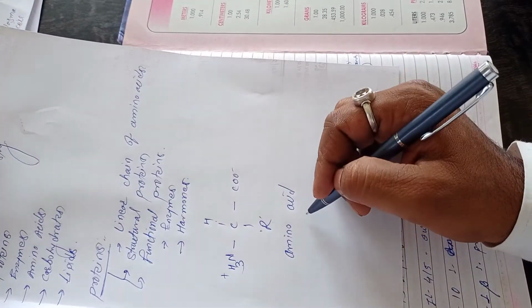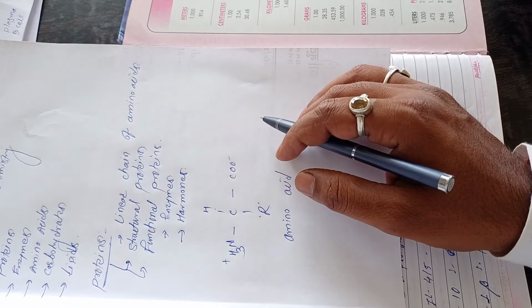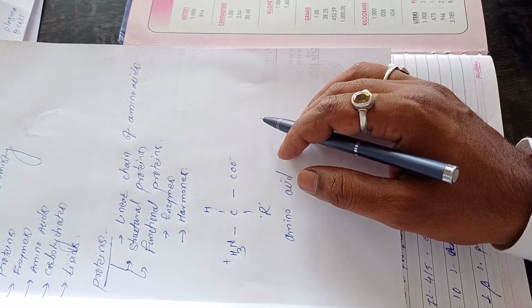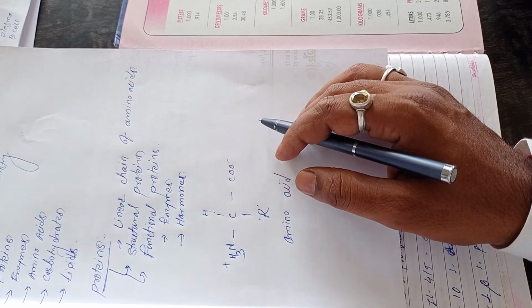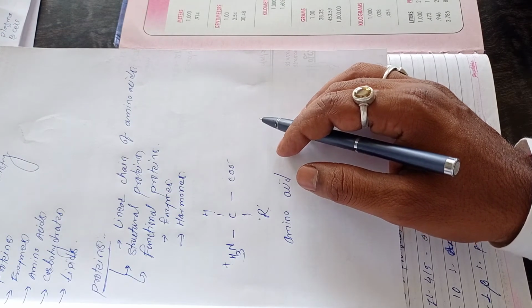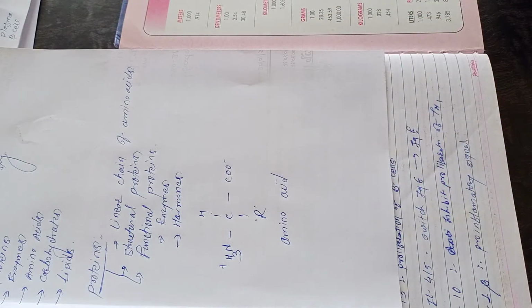So these amino acids are linked together with the help of the peptide bond, so it is considered a peptide. Proteins consist of a linear chain of amino acids. A number of amino acids come together and form a peptide.